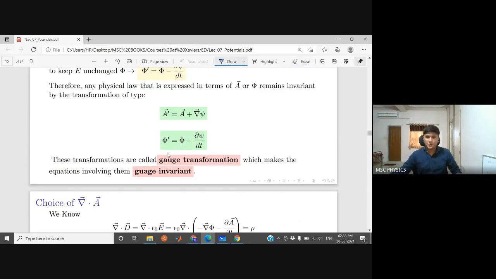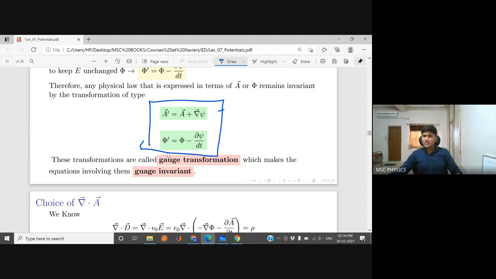Okay, it is also called gauge transformation. These equations are known as gauge transformation, and equations involving them are gauge invariant. So what is gauge transformation? These two equations are known as gauge transformations of A and phi, because we have transformed A and phi into something else.